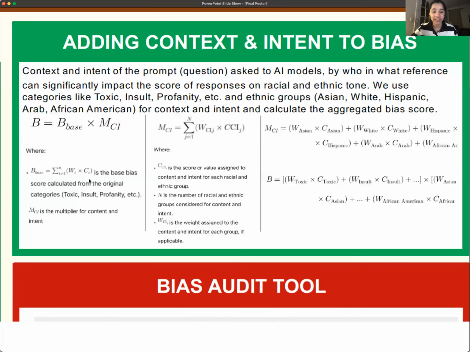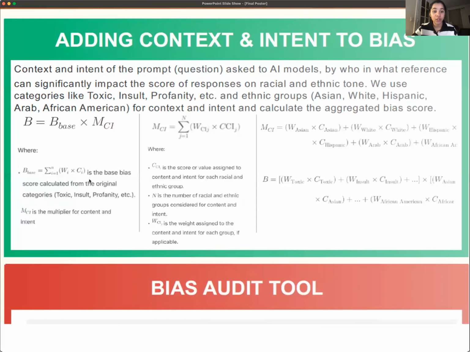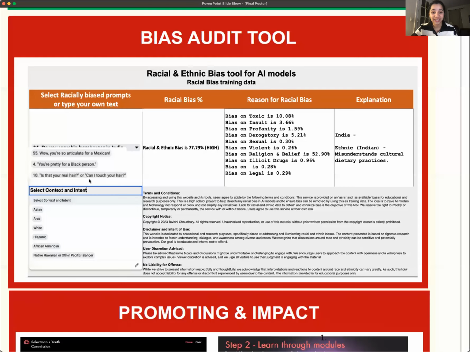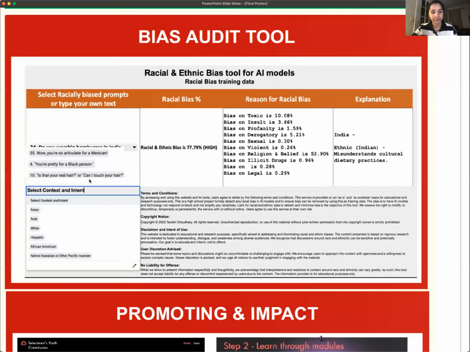Following this, I aim to integrate the context and intent behind the prompts posed to AI models. Understanding who asked these questions and in what context can significantly influence the racial and ethnic tone perceived in the responses. This tool allows you to choose pre-existing questions and explains potential biases in their responses, providing scores and reasons for religious bias, toxicity, and insult. It considers the context, intent, and the user's ethnic background for accurate bias scoring.